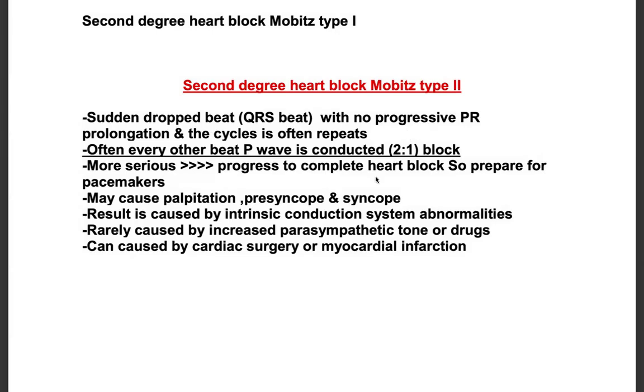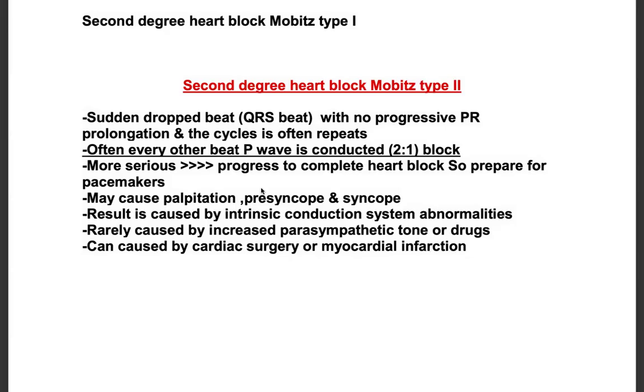If we see the ECG, often every other beat the P wave is conducted. That is 2:1 block. And this is more serious because it progresses to complete heart block. So prepare for pacemakers.